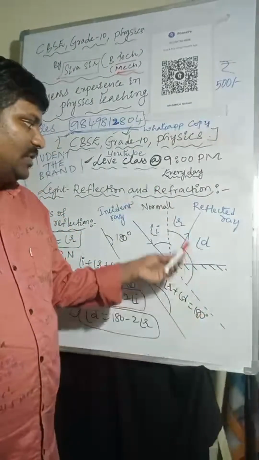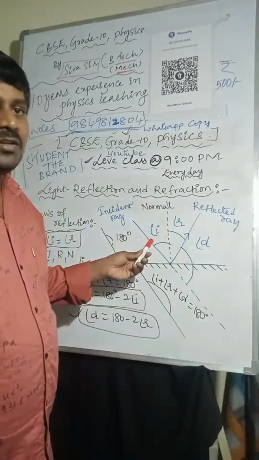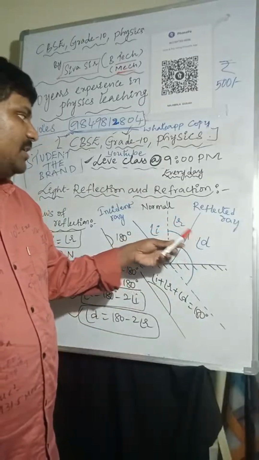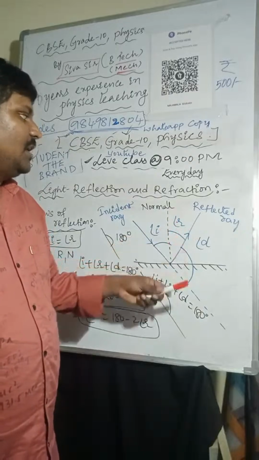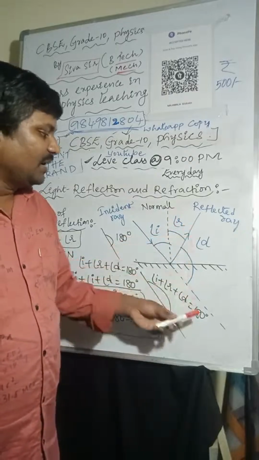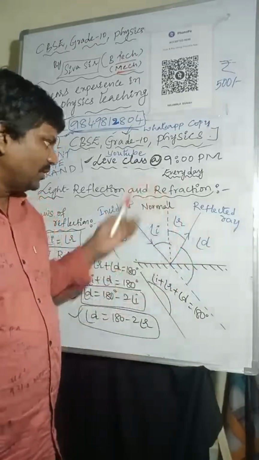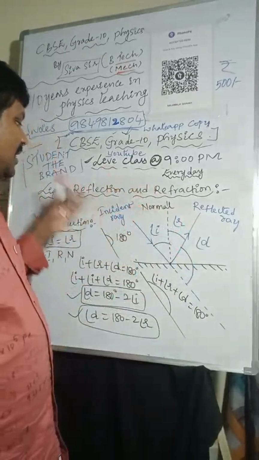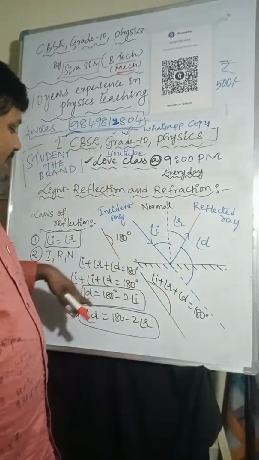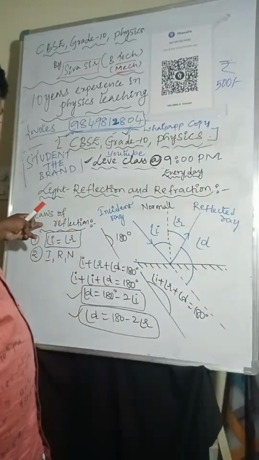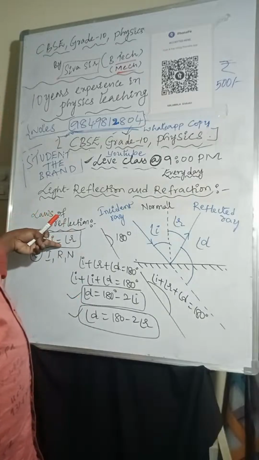The angle between the incident ray and the normal line is called the angle of incidence. The angle between the reflected ray and the normal line is called the angle of reflection. The angle between the reflected ray and the undeviated line is called the angle of deviation. And according to the law of reflection, angle of incidence equals angle of reflection.